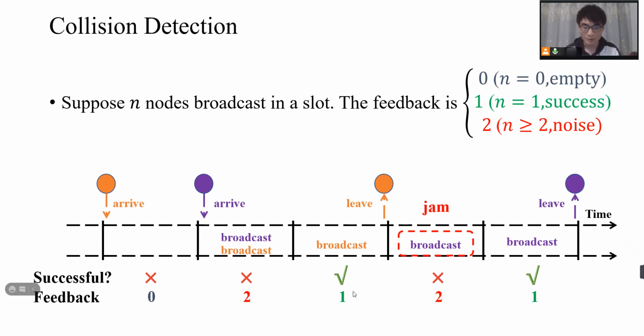If the nodes have the ability of collision detection, then there is a very simple strategy. If the nodes get the feedback of 2, that means too many nodes are sending in this slot, and the nodes just simply decrease the probability of broadcast. And if they get feedback of 0, then the nodes just increase the probability of broadcast. That simple strategy is proved to be very efficient by previous work, and it can also tolerate jamming.